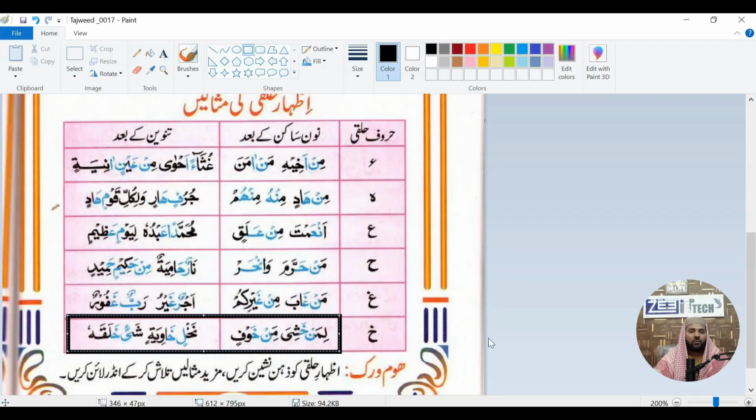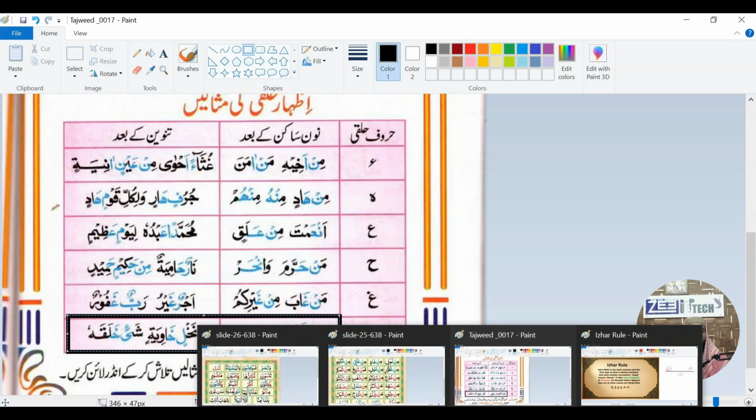So now we go to the random exercise, in which random letters are written, not in these columns, so we need to know them too. So whenever we read in the Quran, we know.